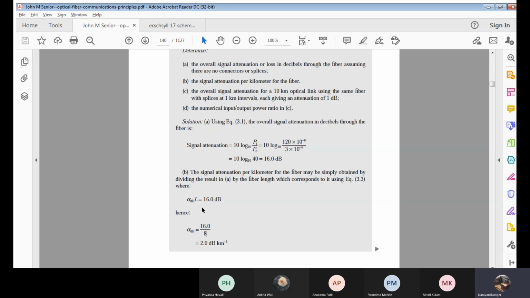Per unit length. Audible or not? Yes, sir. Now, can you just tell me, is it correct or is it wrong?